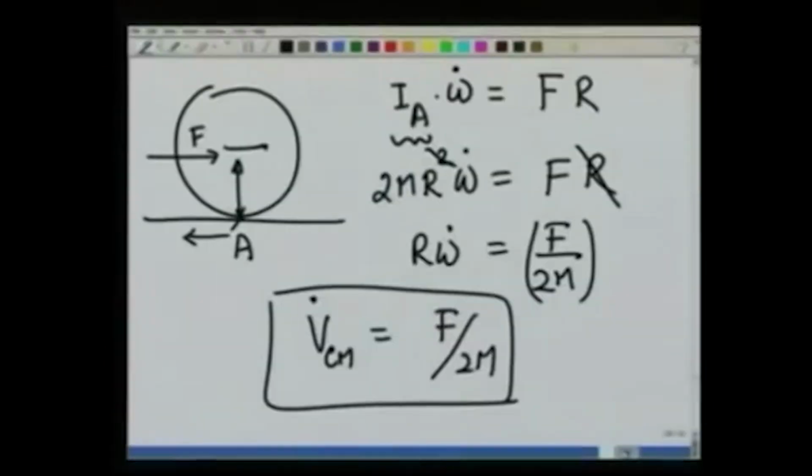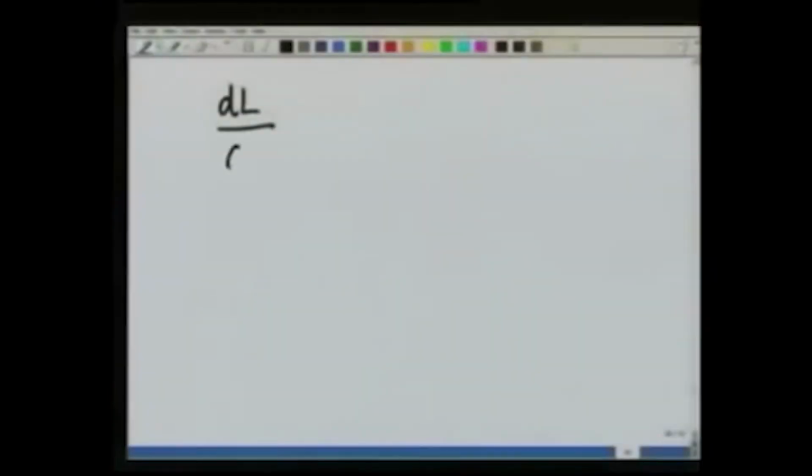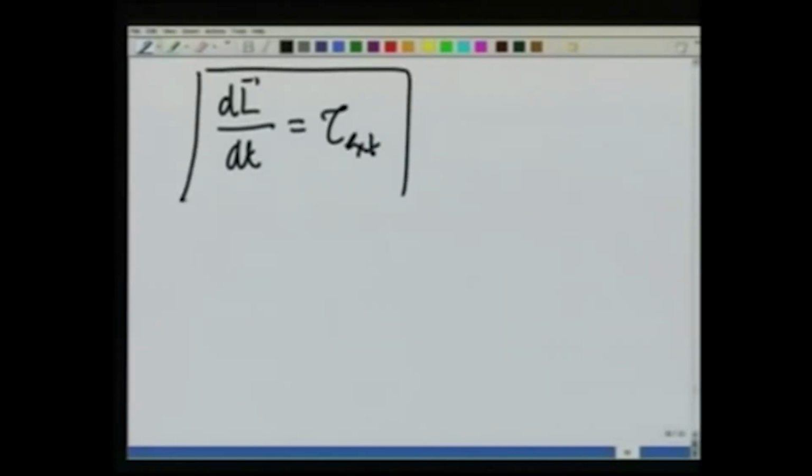This is another example of how the combination of translational and rotational motion can be solved. So, what we have done in this lecture so far is considered various applications of the equation dL over dt equals tau external, in those problems where the axis of rotation remains fixed or it translates parallel to itself.